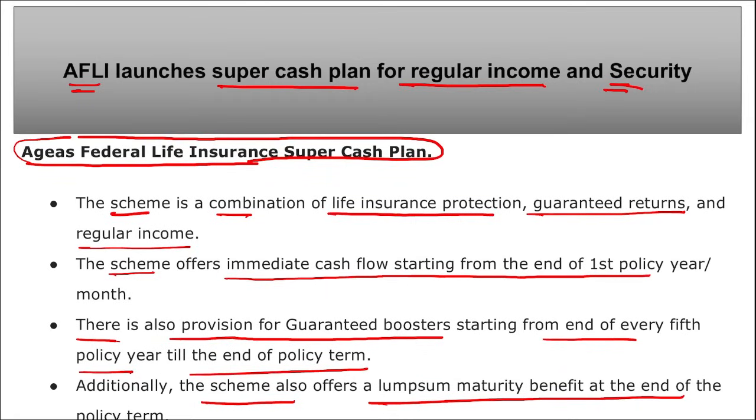So here you will be getting a life insurance, you are getting regular income, and you are also getting a lump sum maturity amount at the end of the policy term. So this is your Aegis Federal Life Insurance Super Cash Plan, that is an insurance life saving plan launched by AFLI, that is Aegis Federal Life Insurance.